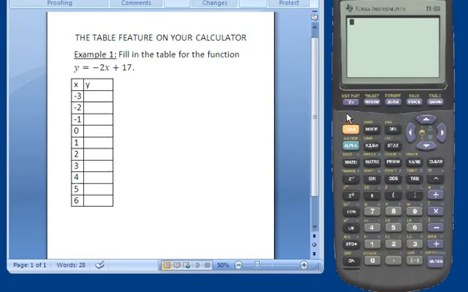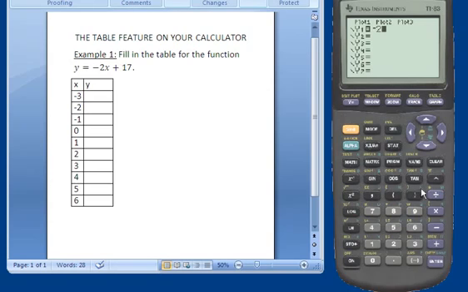And then we want to use these top buttons. See these blue ones right below the window? These are the graph and table buttons. So let's press y equals, and here we're going to plug in our function. If you have any other functions, you want to use the clear button or delete to get rid of them, but mine is blank. So I'm going to set y1 equal to negative 2, and then I need an x.